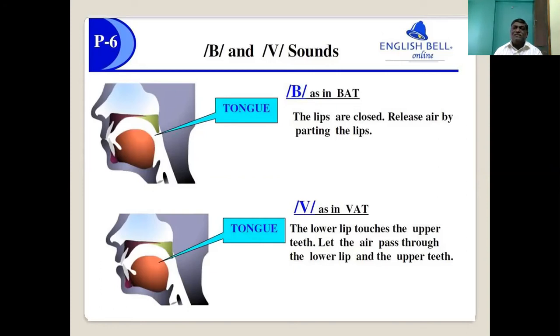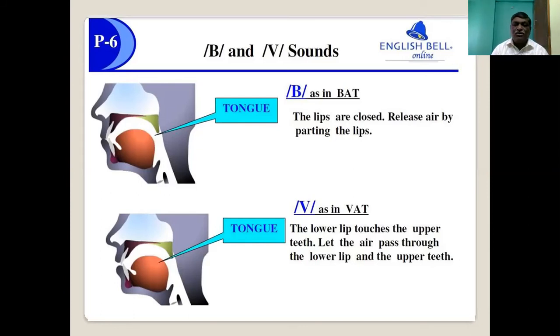S, s. Similarly, z, s, z. For s and z, the tip of the tongue is raised and touching the alveolar ridge.